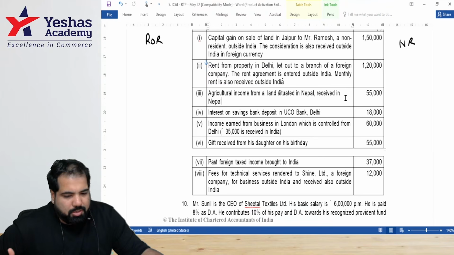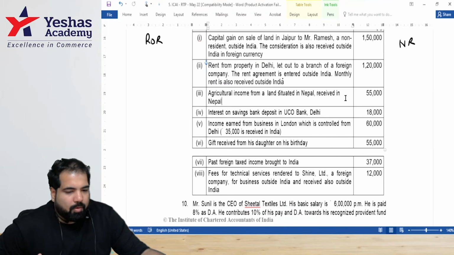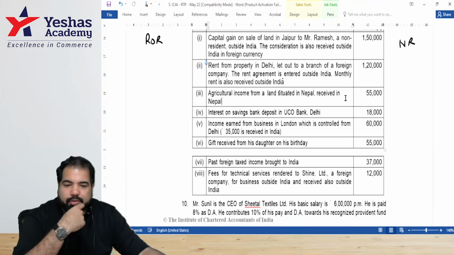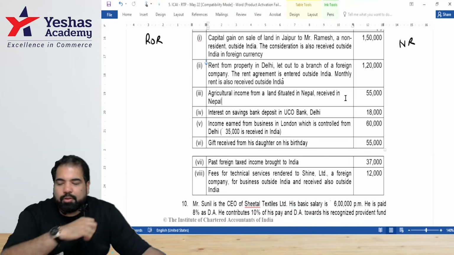Then total those numbers to get one final number.